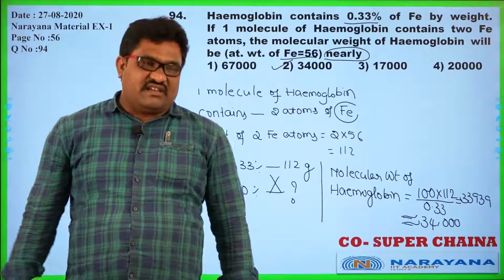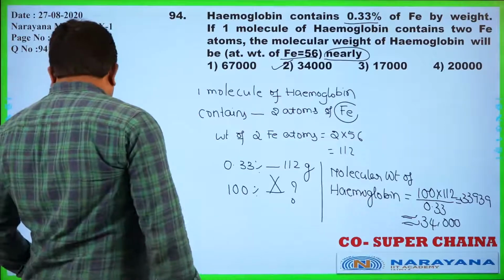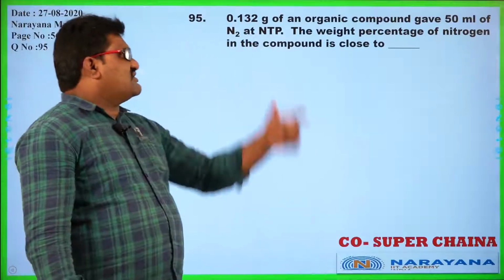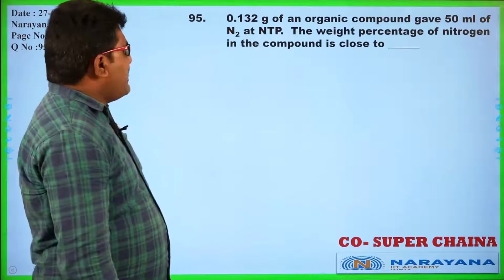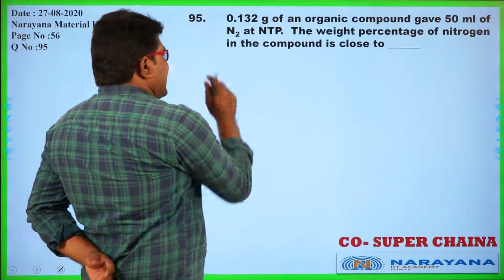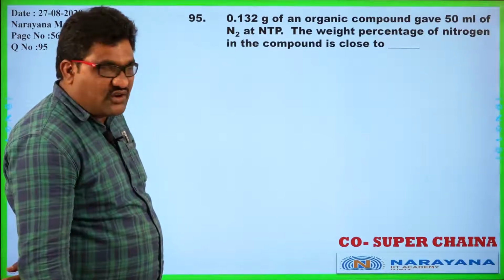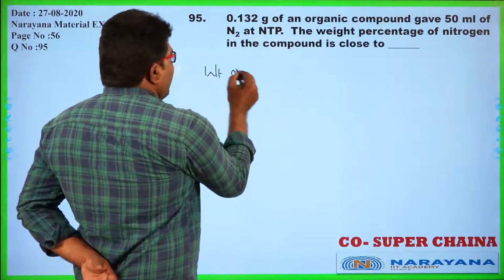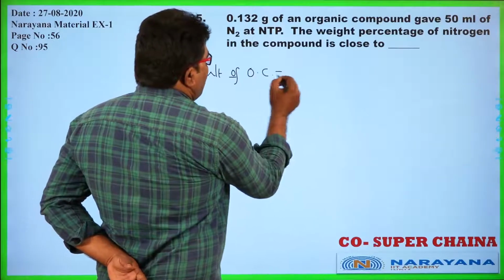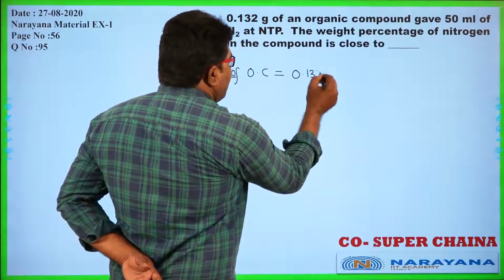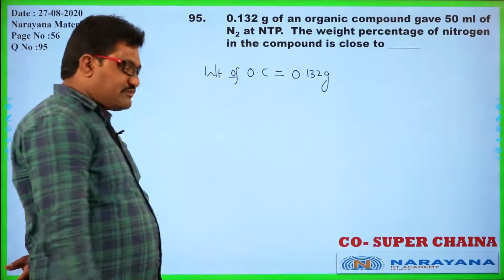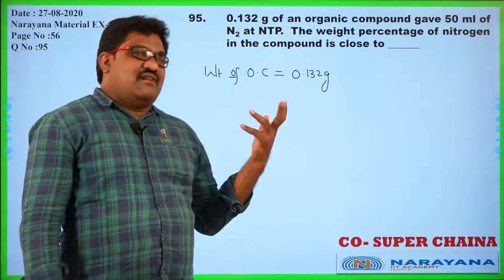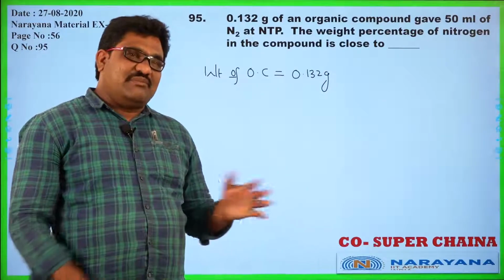Okay, let us go for the next question. Yeah, here I am going to the next question. It is 95. 0.132 grams of an organic compound gave 50 ml of nitrogen at NTP. Both NTP and STP are the same conditions. Okay, based on that, the total weight of the organic compound is given as 0.132 grams. Now from that it gives 50 ml of nitrogen at NTP. NTP and STP conditions are the same.